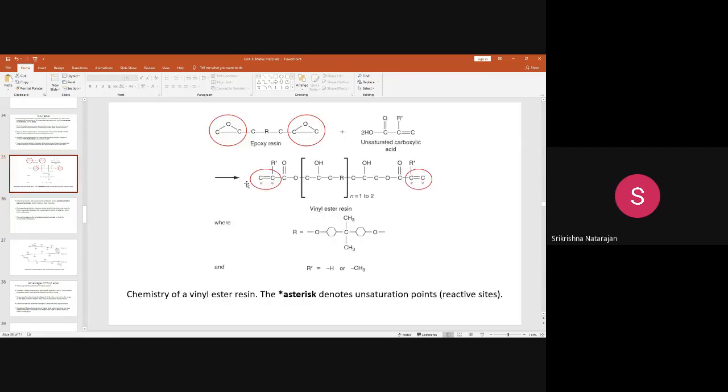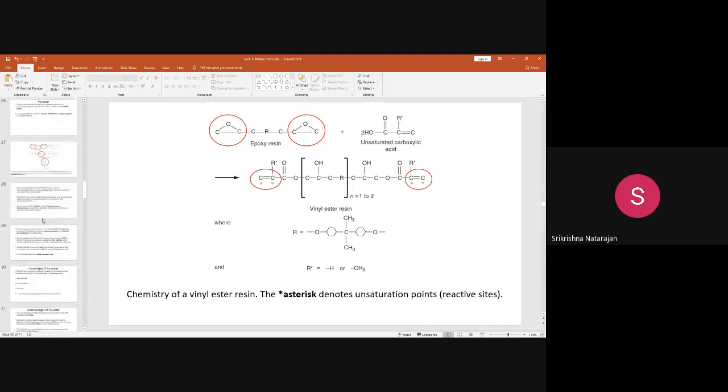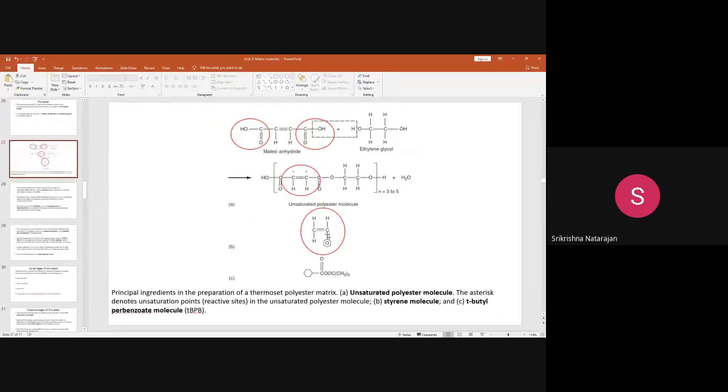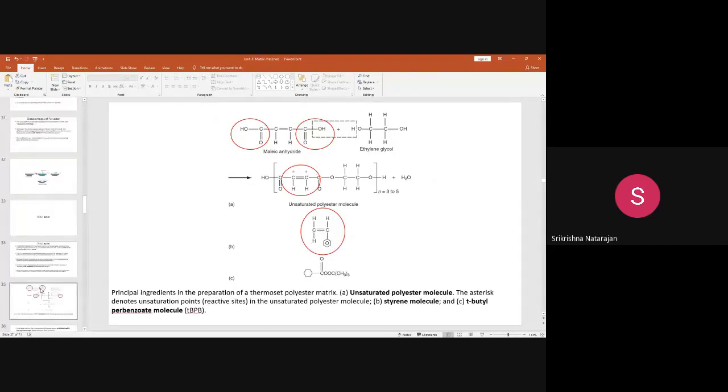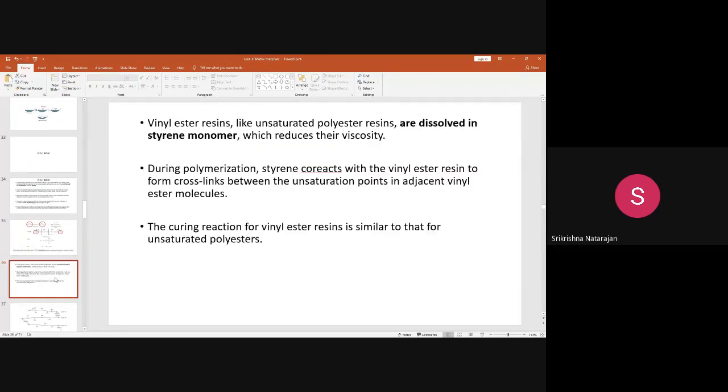So here also it is the same styrene, which contains a benzene ring with a double bond CH, double bond CH2. This is going to be used as a diluent, and it will react. These double bonds in the styrene will co-react with the double bonds in the vinyl ester, and it will start making the 3D network.